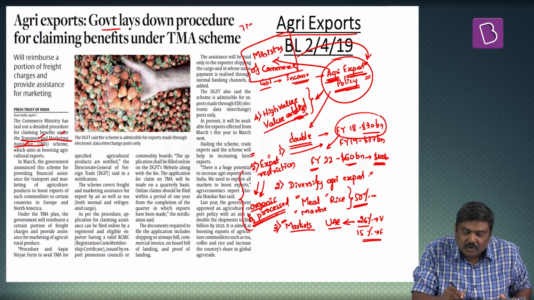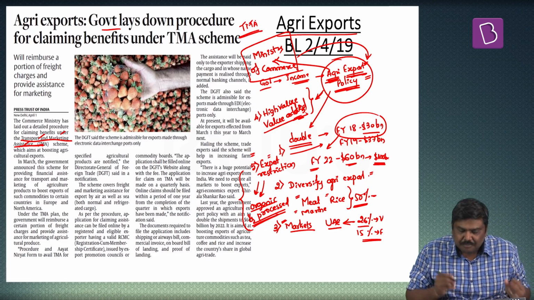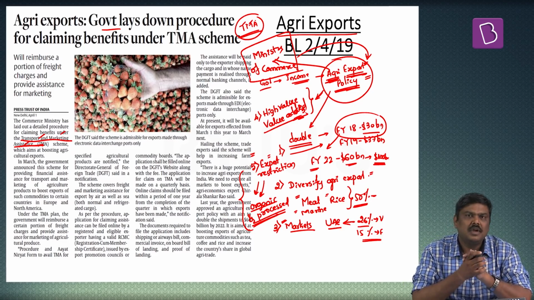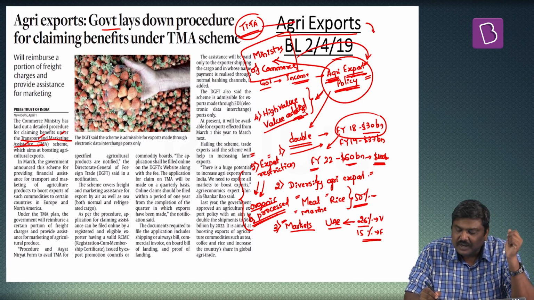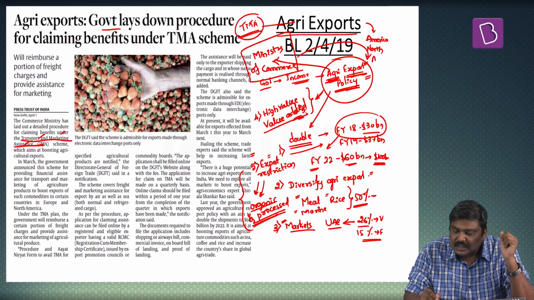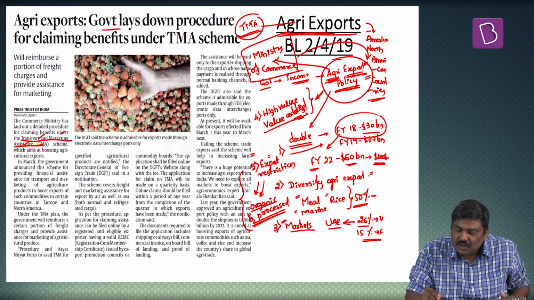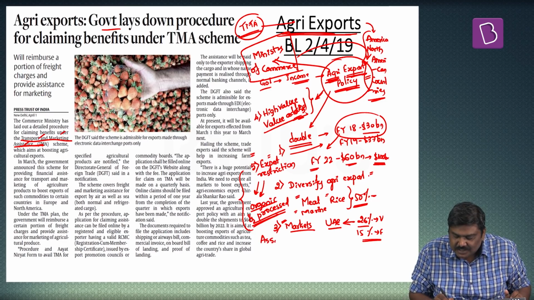Please remember this particular terminology is TMA, Transport and Marketing Assistance, basically an announcement by the Government of India to promote agriculture exports. Under this, the Government of India wants to promote agriculture exports from India to America, that is the United States, as well as North American countries. Under this TMA, the Government of India wants to promote agriculture exports to these destinations. By doing what? By providing assistance.